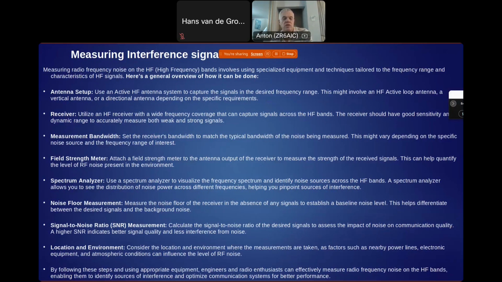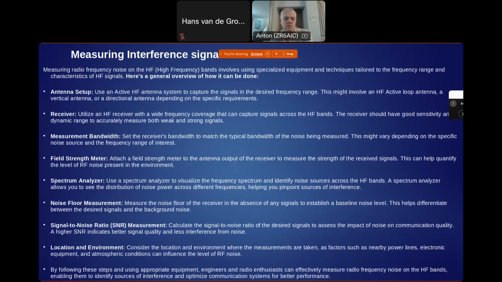Signal to noise ratio, so obviously that is the calculation of how strong a disturbance signal is in relationship to the background, and the bigger the number between the signal and the noise, the more accurately you can measure the noise level. Location and environment.